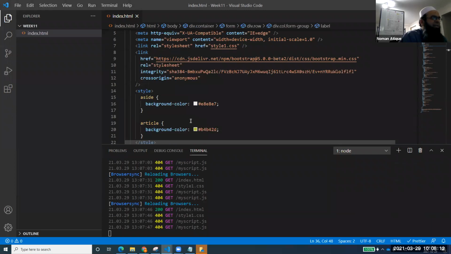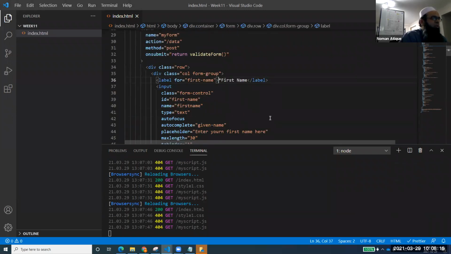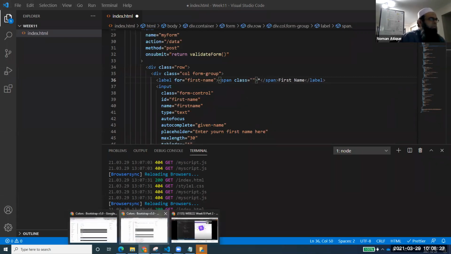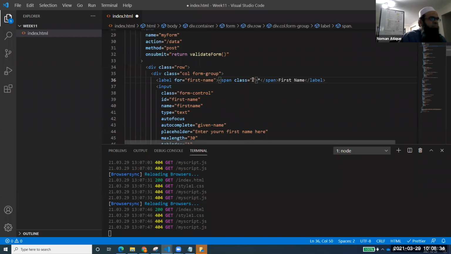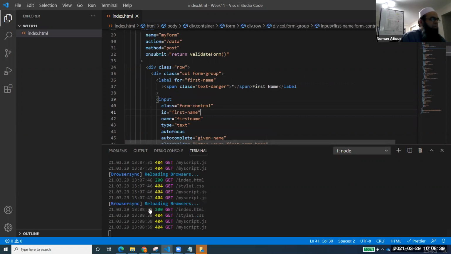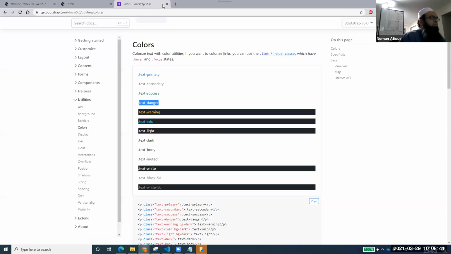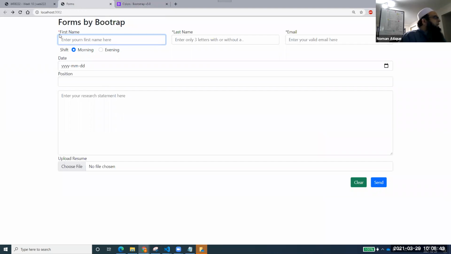So what I want to do, let's see. I wish that you catch it. I have made a span, and I place an asterisk over here. I just remove this asterisk, put it inside the span, and I'm saying class equal to, what is that class? Text-danger. Class is equal to text-danger. Save that one. Saved. Now see here, not this one, our form. You see that it's coming in red. Usually it is in red color.